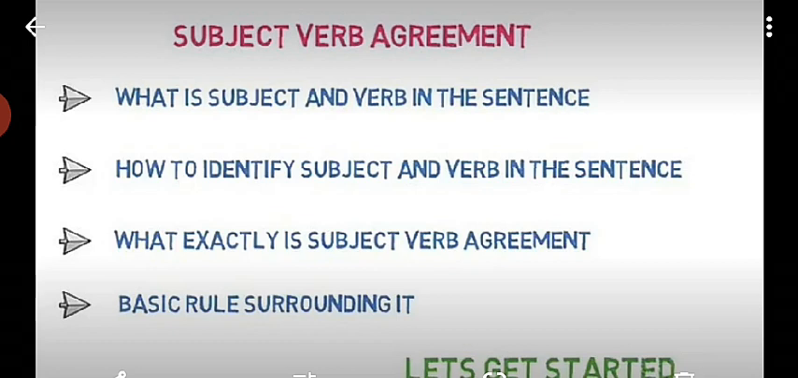So here we will come to know, first of all, what is subject and verb in the sentence, how to identify subject and verb in the sentence, what exactly is subject verb agreement, and the basic rules surrounding it. So let's get started.